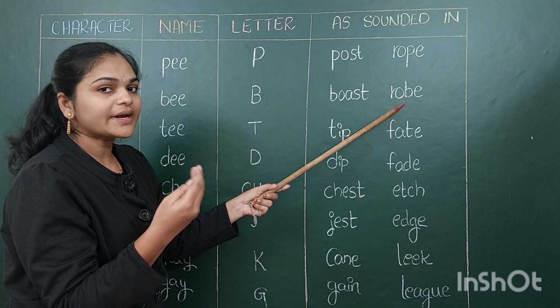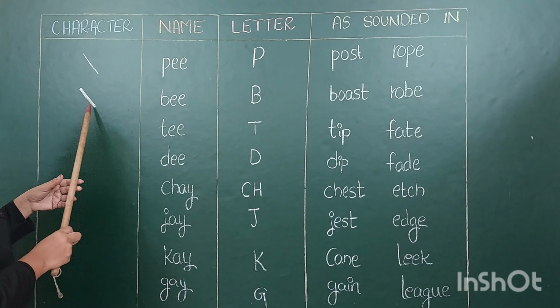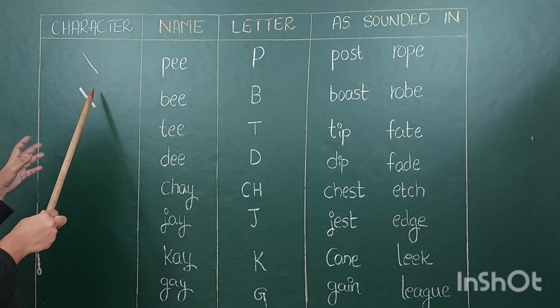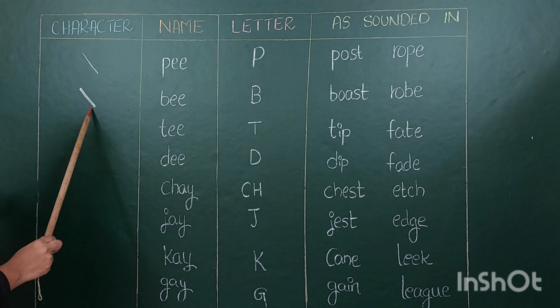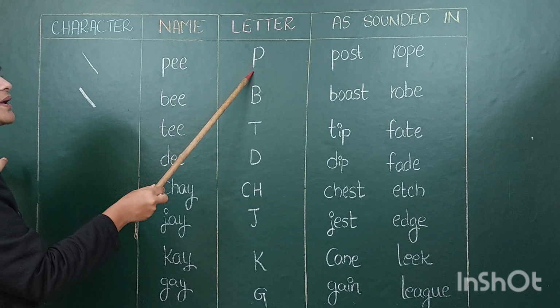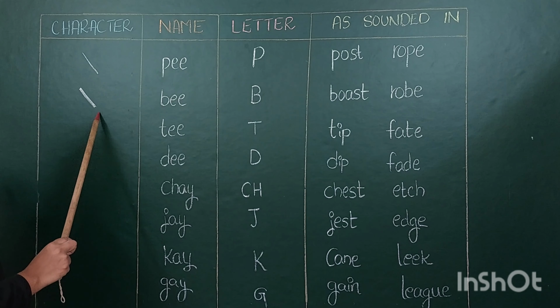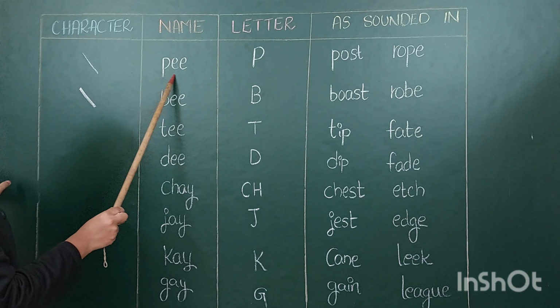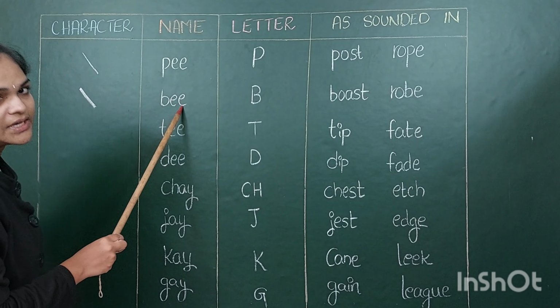So when you want to write B, you have to write this stroke. When you write a light stroke, it is P, and when you write a dark stroke, it is B. Now you know how to write P in shorthand and how to write B in shorthand. If it is the lighter one, it is P, and if it is dark one, it is B.